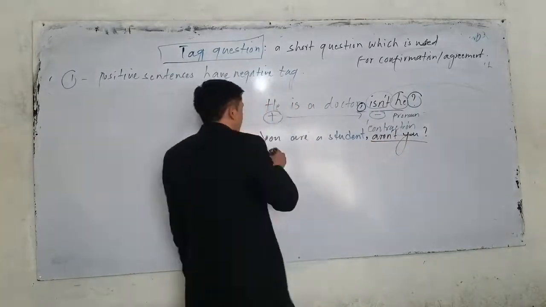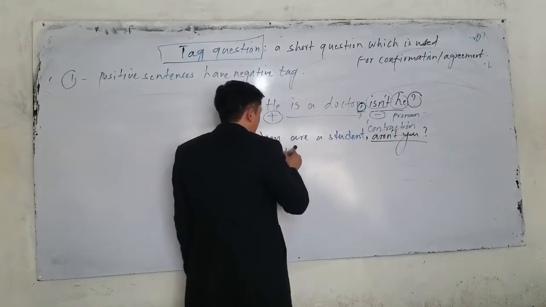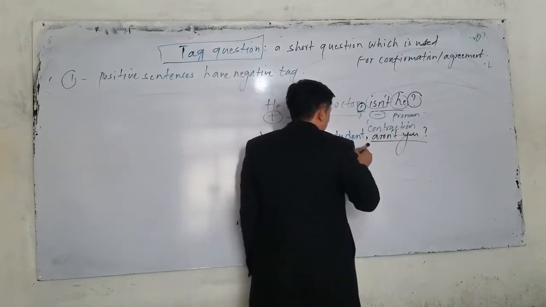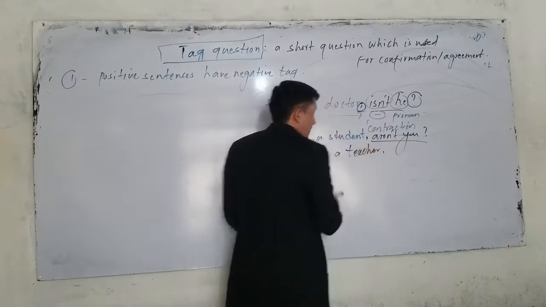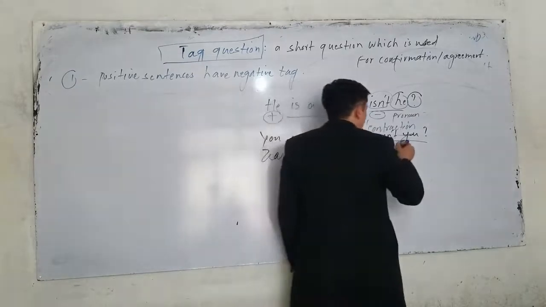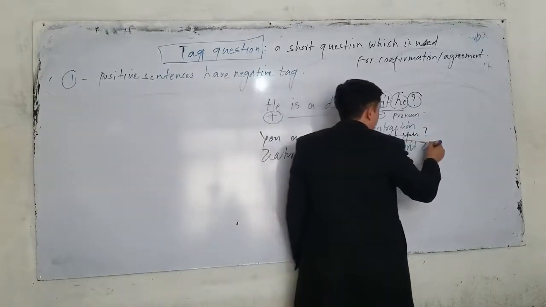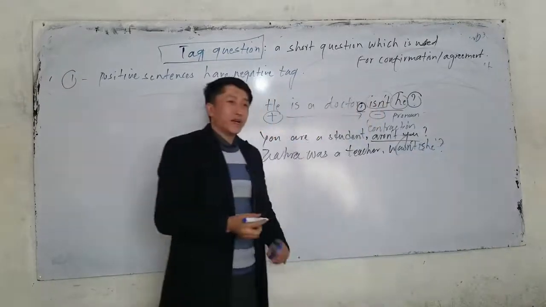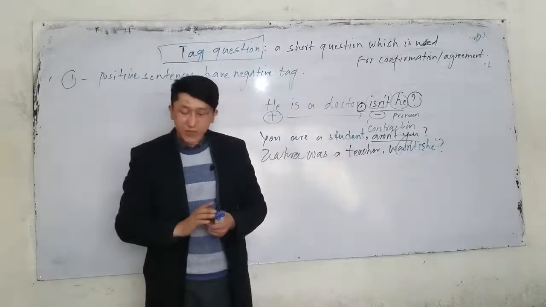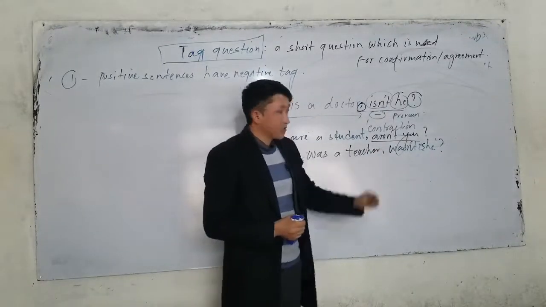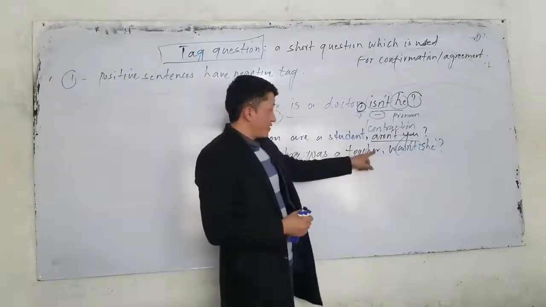If I say another one, look, Zahra was, for example, a teacher. Zahra was a teacher. What is the tag for this sentence? Wasn't Zahra, is it right or not? Is it right if I say wasn't Zahra? So what should I say? Wasn't she. Why? As we said, we don't use noun. We always use pronoun. Now, Zahra was a teacher. What is the tag question? Wasn't she. Before tag question, we put a comma.